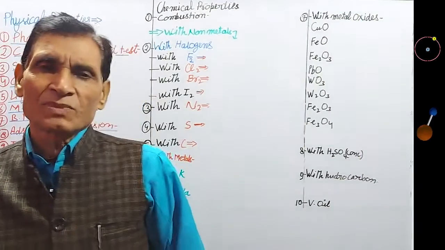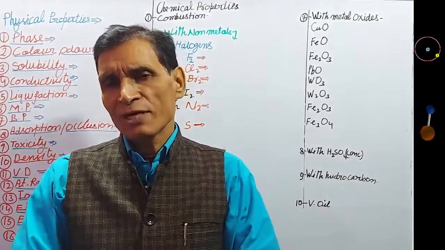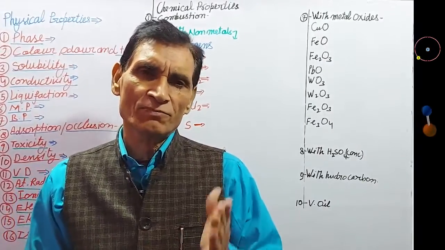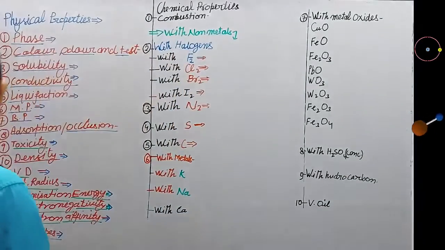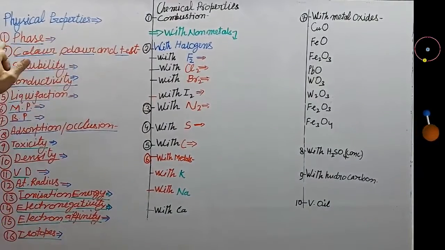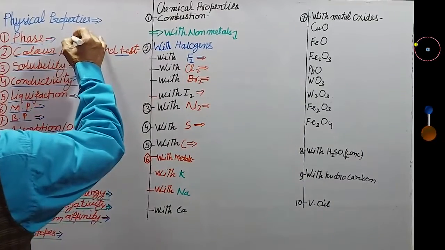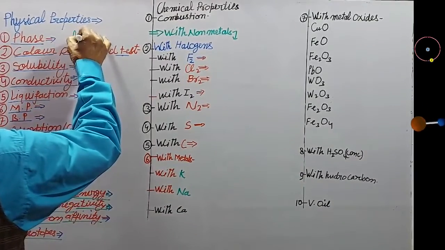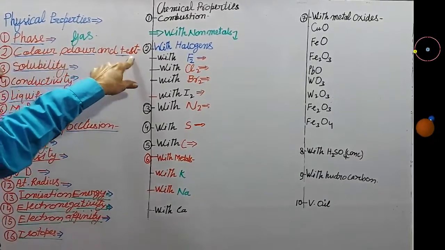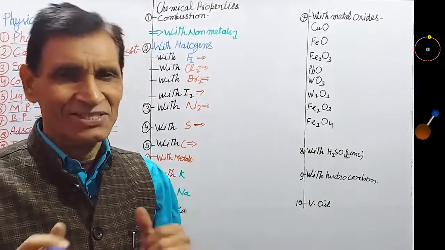Hello students, in this video I am going to tell you properties of hydrogen gas, the lightest gas, lightest element. Let us see first physical properties. Here, physical properties of hydrogen. Number one, phase. Hydrogen is found under ordinary condition in gaseous phase. This is a diatomic gas. Color, odor and taste: colorless, odorless and tasteless.